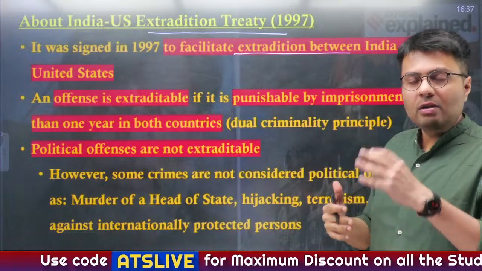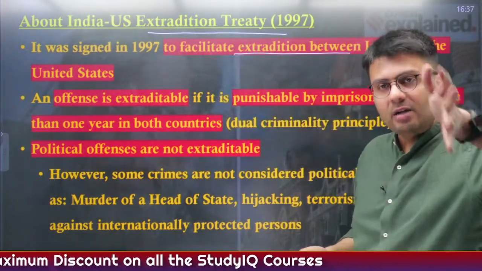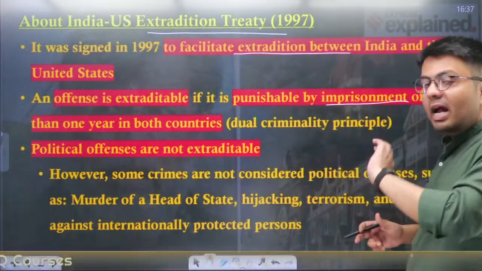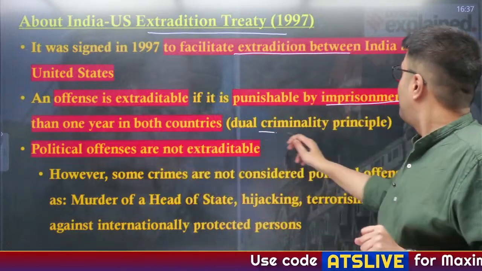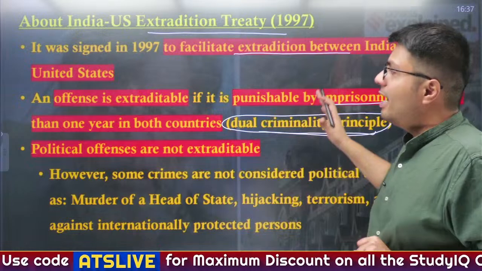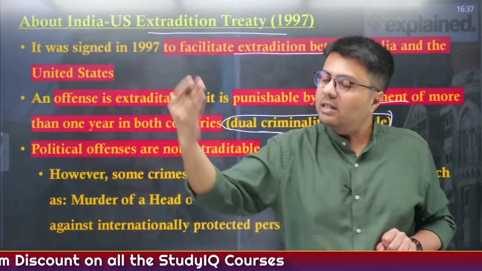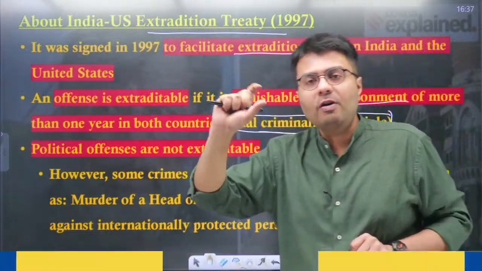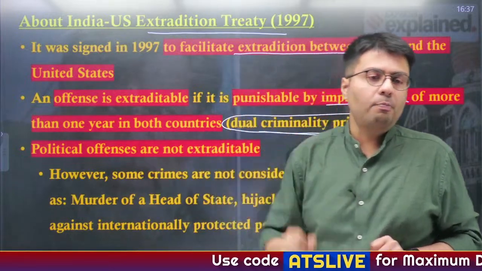Now, under this treaty, a person arrested in one of these countries will be extradited to the other country in case they have committed a crime that is written as a crime in both countries. That is, first of all, you have to fulfill the dual criminality principle. Suppose terrorism is not defined as a crime in US, then that person would not have been extradited, right? So that person should have committed a crime as per the provisions in both countries, then only can you extradite that particular person.